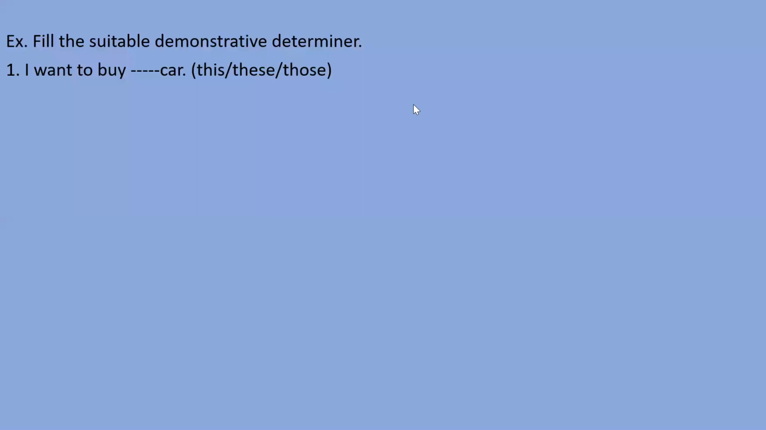Let's take the question from Ansh. Ansh, you please tell me which is the right option. I want to buy this car. Yes, very good. Right answer. I want to buy this car because we are talking about one car. These we can't fill because we use the word these when things are in plural form, and those also. So this is the right word here. So we need to mention here this. Very good. Right answer.